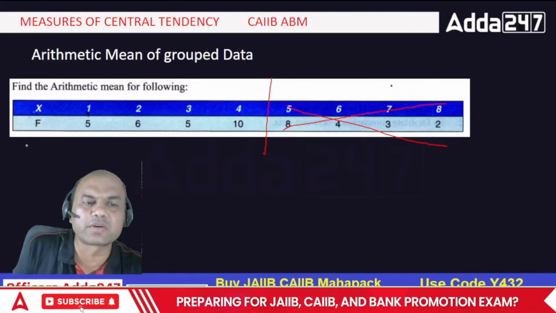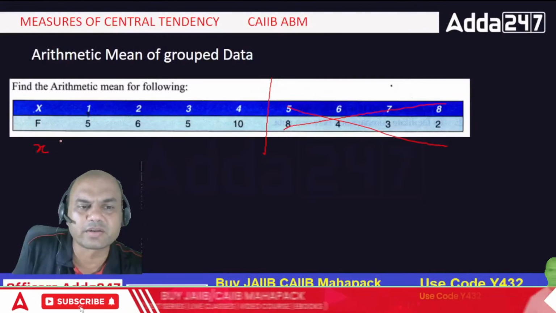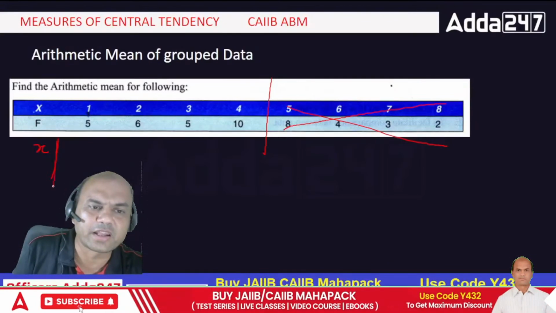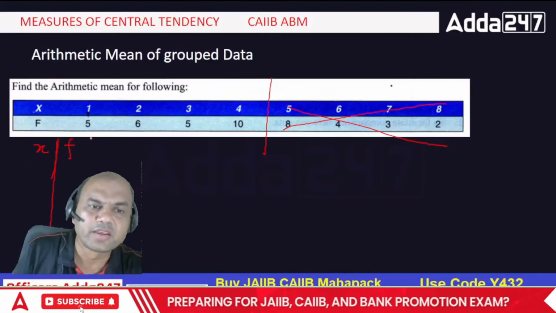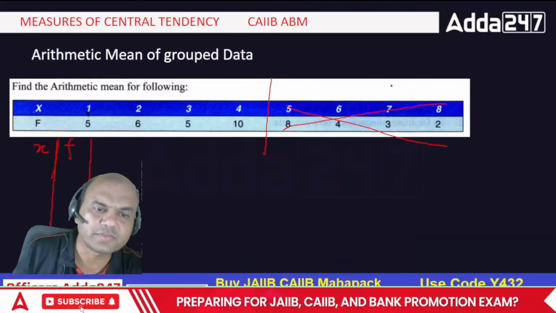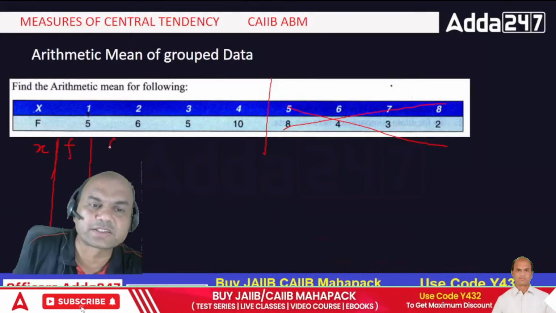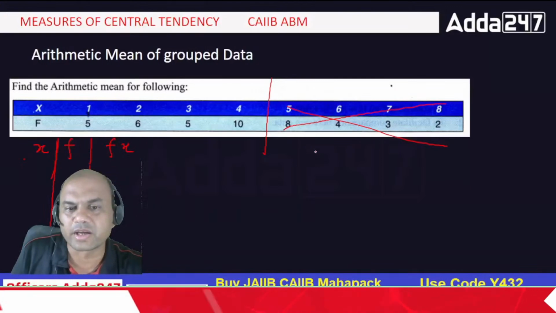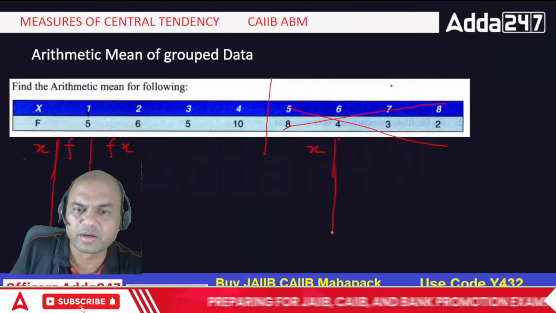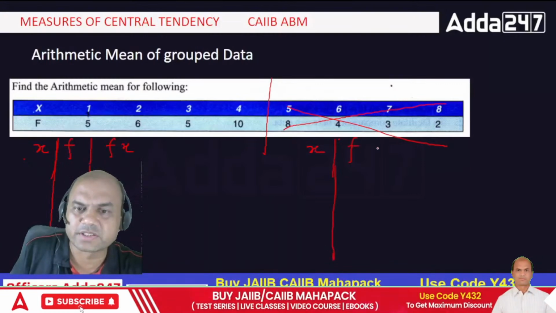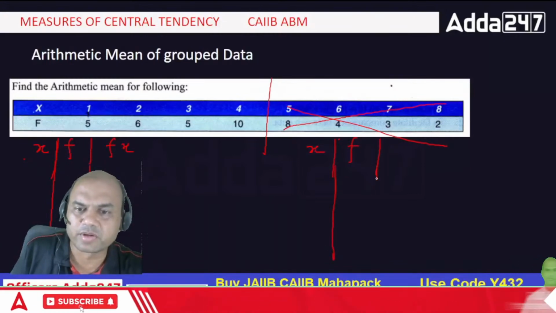We'll write x over here, then we'll write f, frequency, then we'll write fx, multiplication.